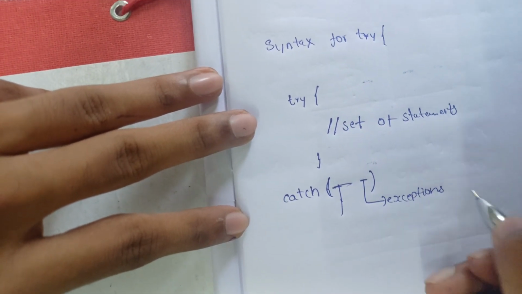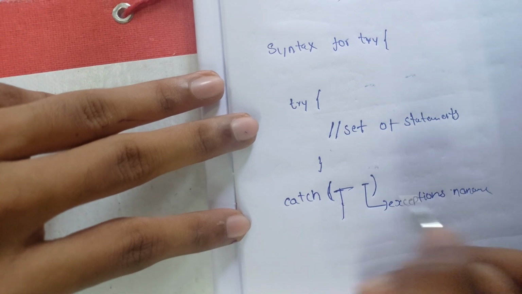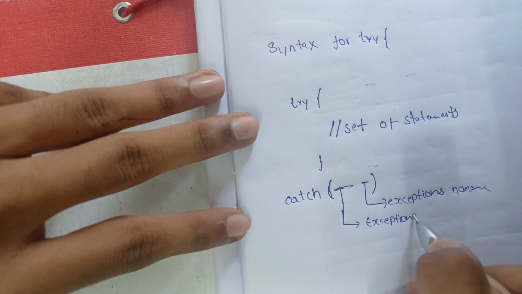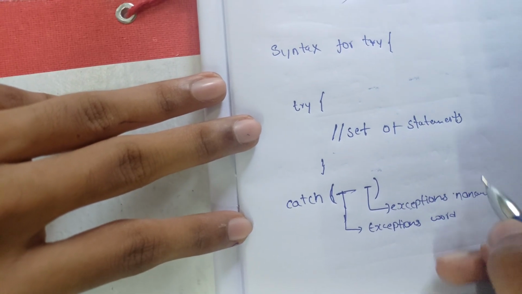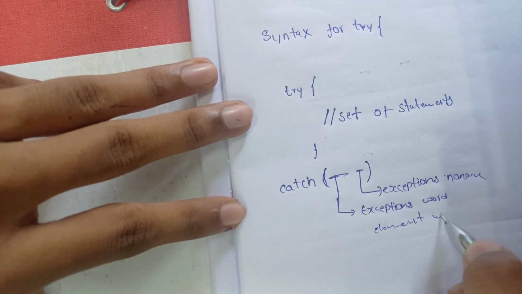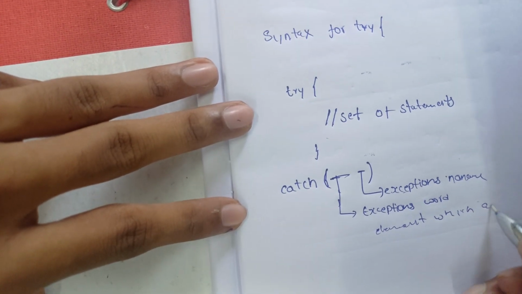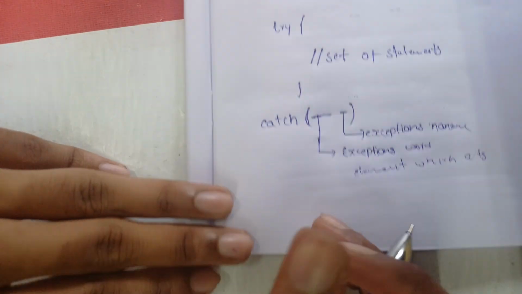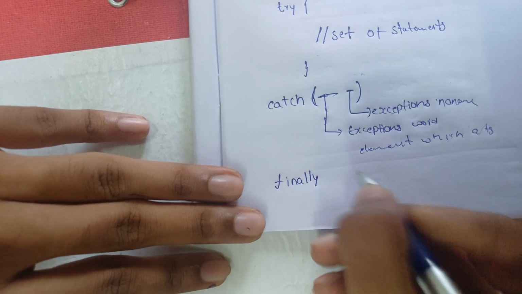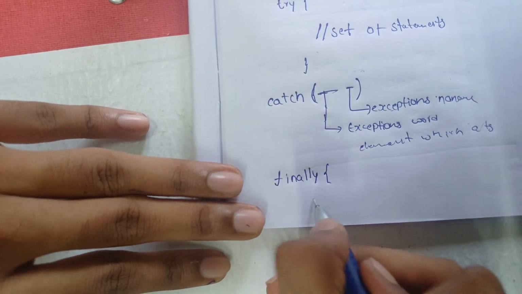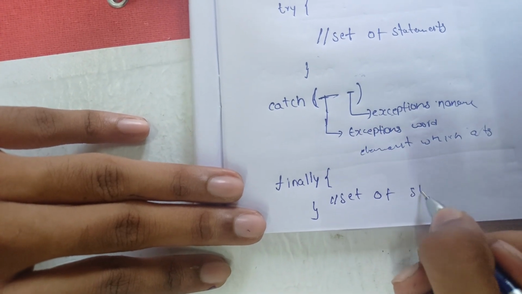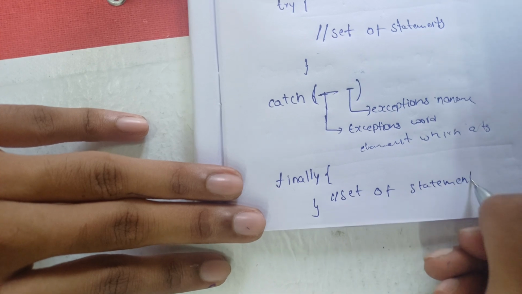One is the exception's name, and the other is the exception's variable, means an element which acts as an object for the exception. Now coming to finally, this is the syntax of finally. Here we will have some set of statements which helps us perform some things.